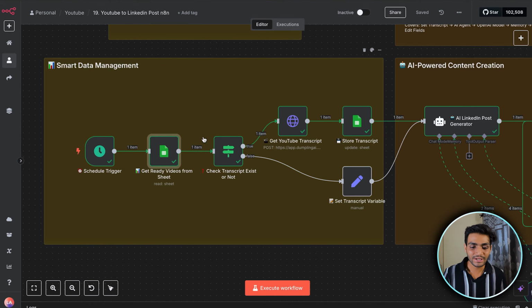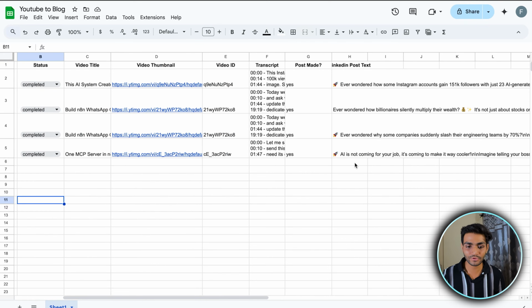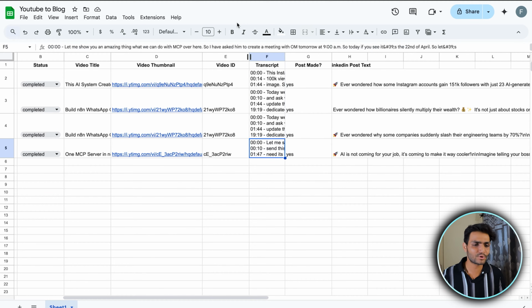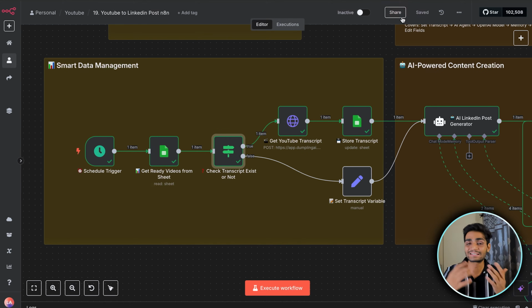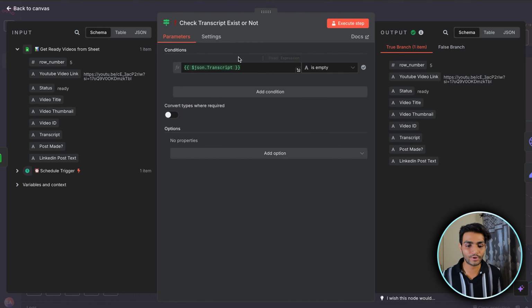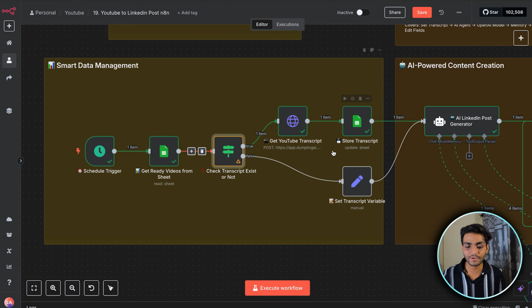Once we have got it, now it's time to check if the transcript exists or not. If you can see, we have a transcript column and we have the transcript over here. For whatever reason, if it is not working, we don't have to go again and again and get the transcript, because the transcript remains the same. So first we are checking, does the transcript exist or not? For that we are checking, is it empty or not? If it's empty, then it will go in the true branch. If it is not empty, it will return the same thing.